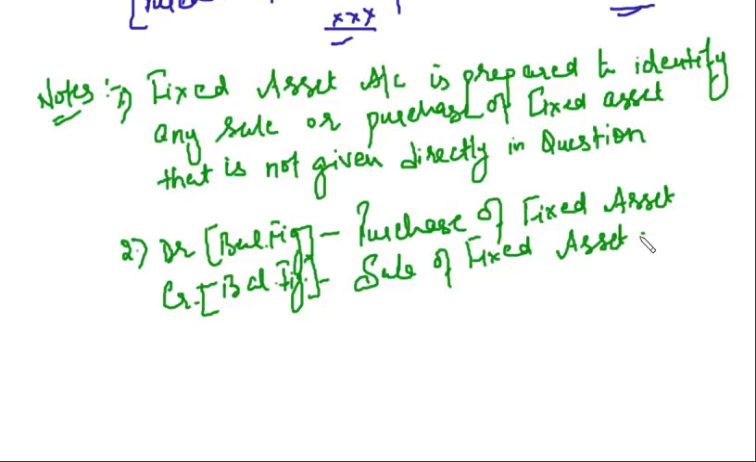Right? Now you know why we prepare fixed asset account. It is to identify any sale or purchase of fixed asset during the year which is not given in the question. Debit side balancing figure, purchase of fixed asset; credit side, sale of fixed asset. Clear, friends? I hope this much is clear.